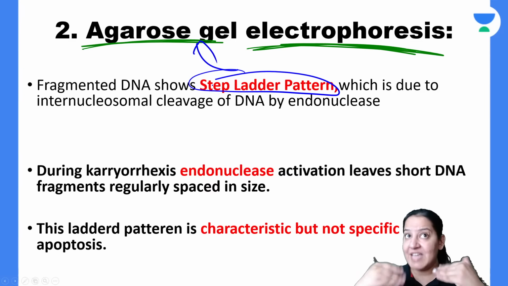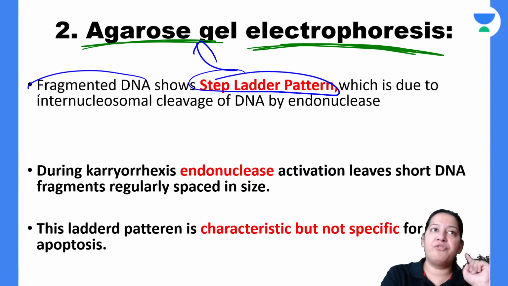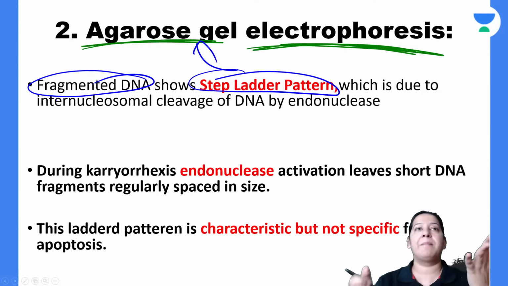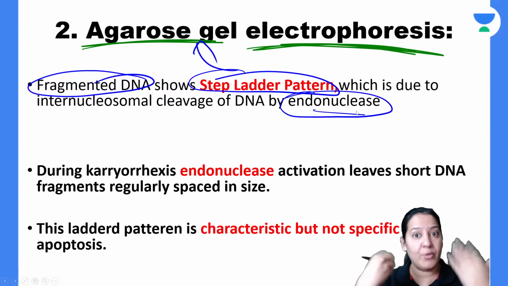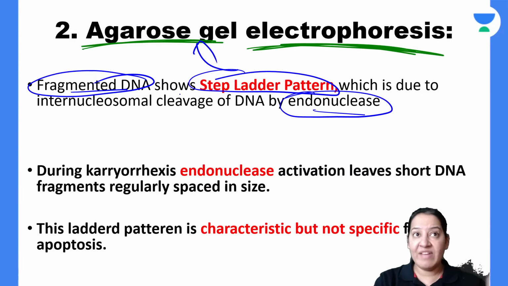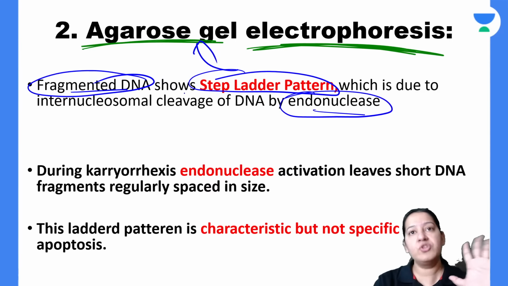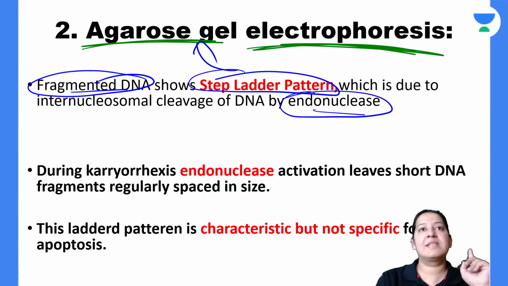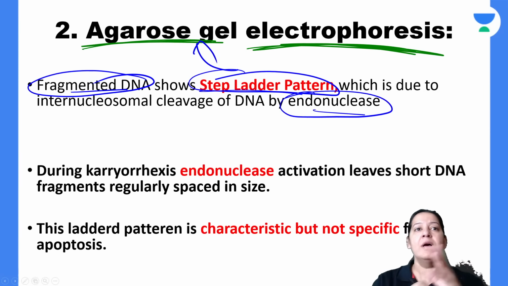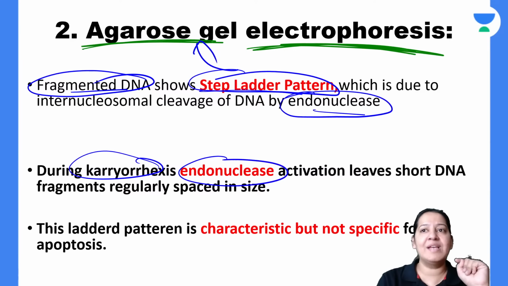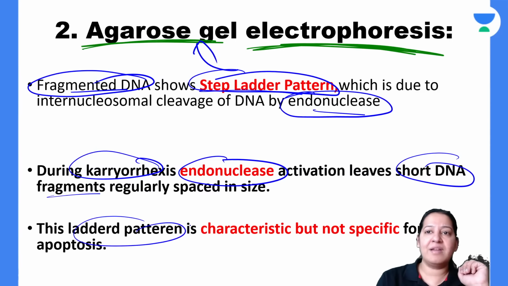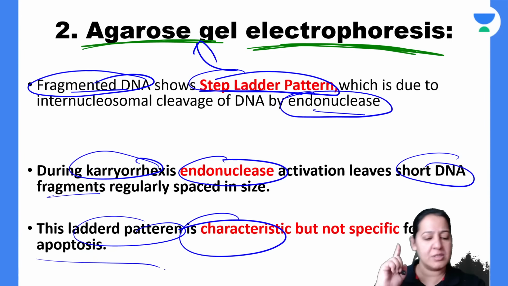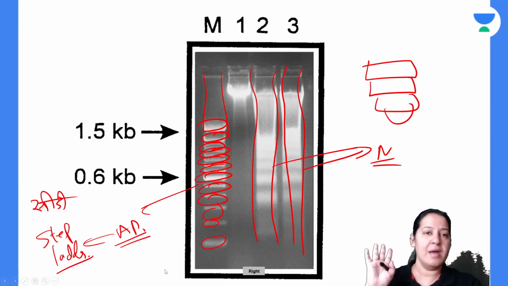Apoptotic cell gives step ladder pattern on agarose gel due to fragmented DNA, since the DNA is fragmented by an enzyme known as endonuclease. So endonuclease enzyme is doing the karyorrhexis, fragmenting the DNA. So when we run this cell's DNA on an agarose gel, it is giving a step ladder arrangement. Give me a thumbs up. So during karyorrhexis, the endonuclease activation leads to short DNA fragments. It is not a long DNA fragment. It is divided into small size. The ladder pattern is the characteristic feature for apoptosis. It is not specific but characteristic. Give me a thumbs up. I hope you got it.